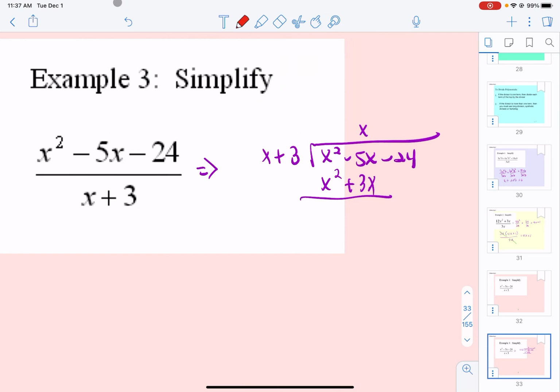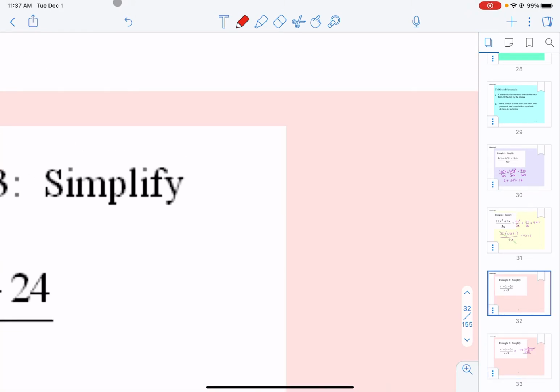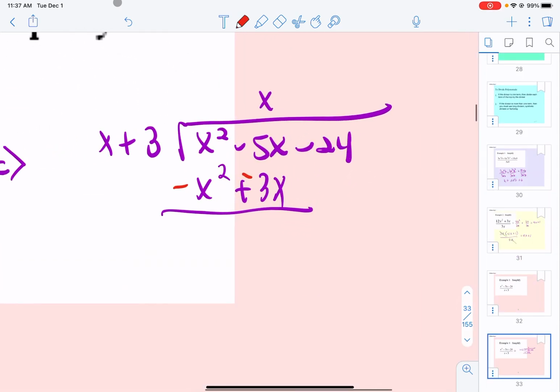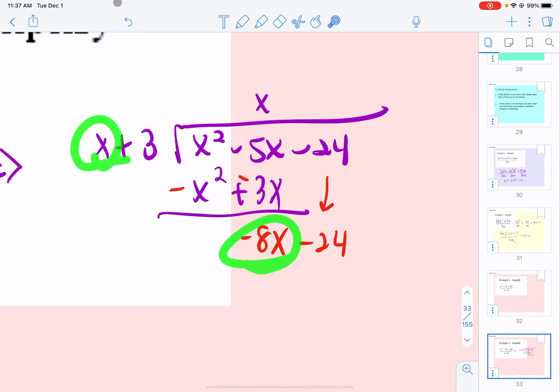Now, in division, when we put something underneath it, we always want to subtract whatever we put. So to subtract something in algebra means to add its opposite. And so now our x squared minus x squared goes away. And then negative 5 minus 3 is negative 8x. And then we bring down the next thing, and we do it again. We say what times x would get me negative 8x. And that's going to be negative 8.